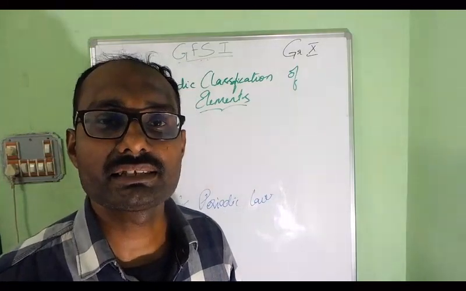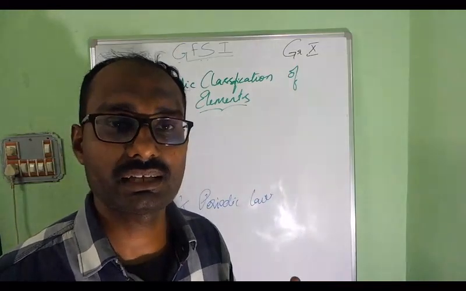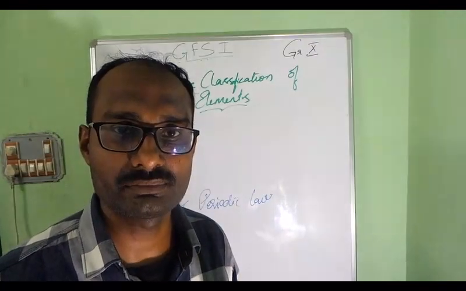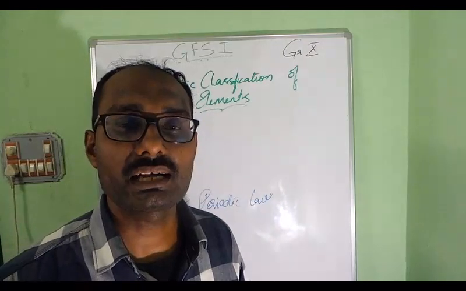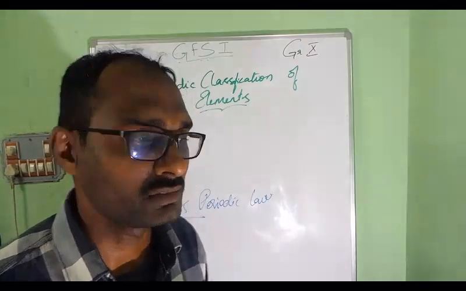You will notice that the first element is hydrogen, the element below that is sodium, the element below that is potassium. All these have only one electron in the outermost shell.